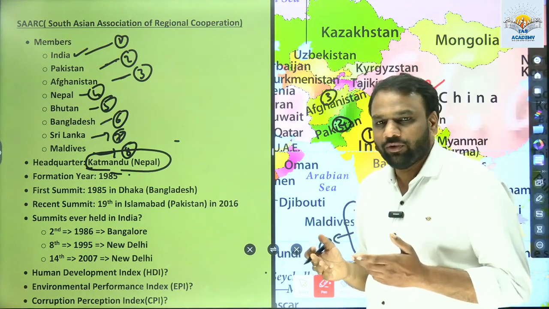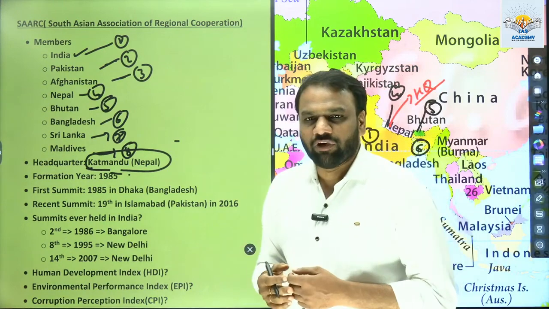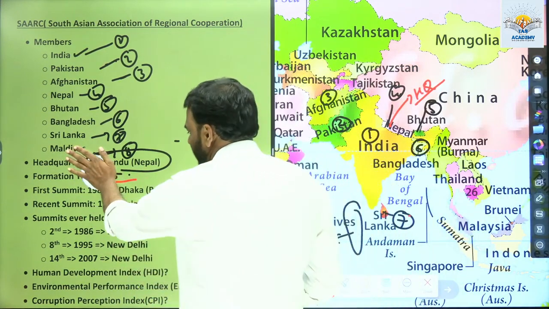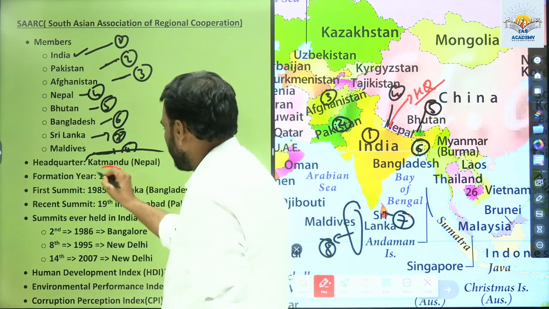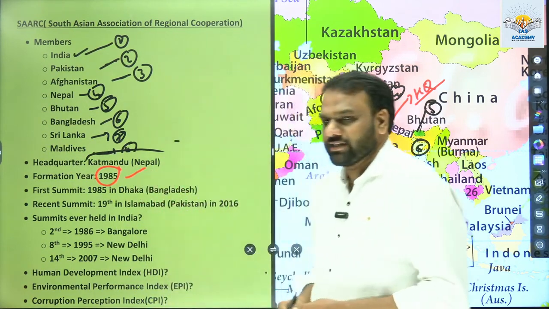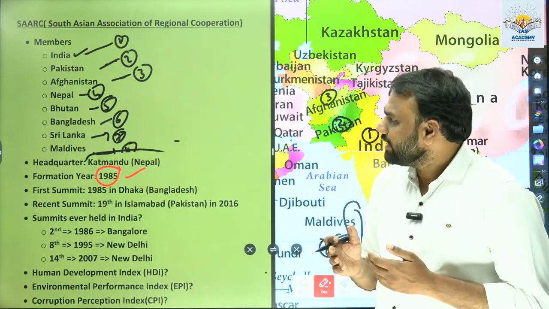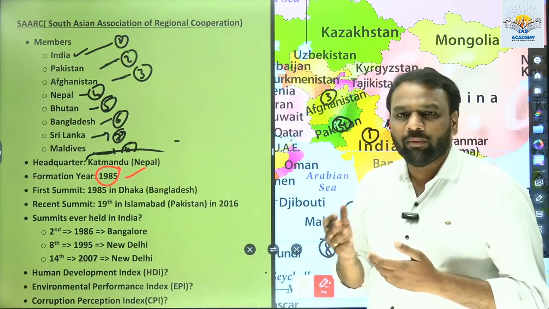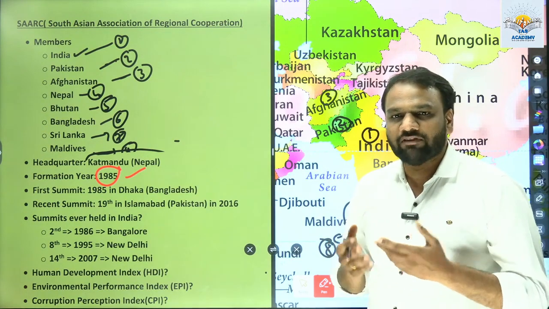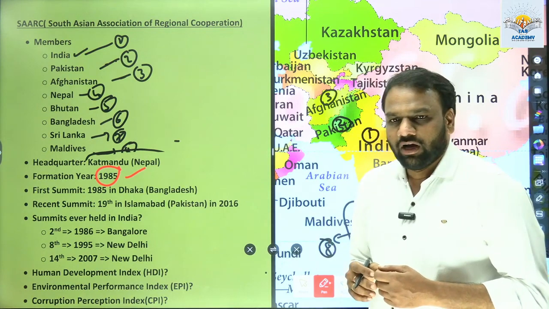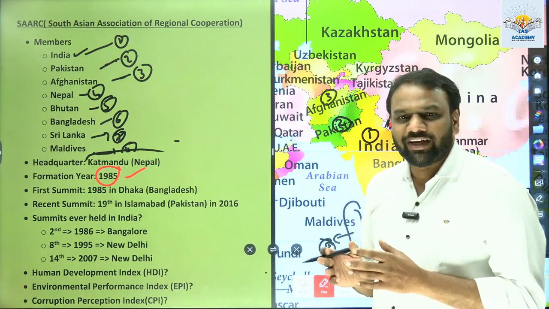Next, we need to know about its formation year. When was it formed? It was formed in the year 1985. This information is important. Next, these groupings go for an annual meeting, and these annual meetings we call a summit. Close to 19 or 20 summits have taken place.